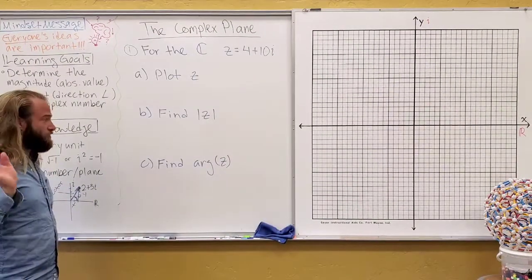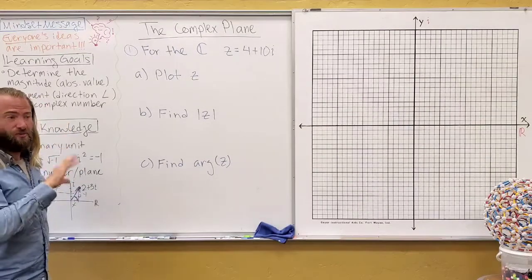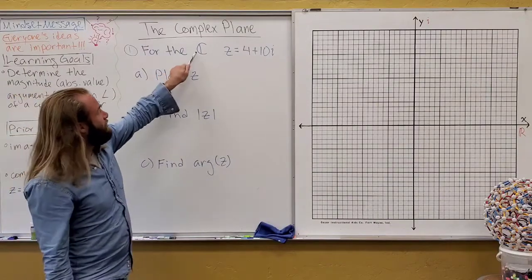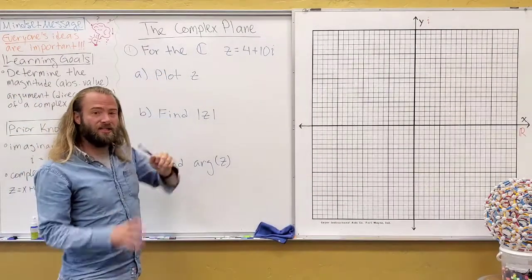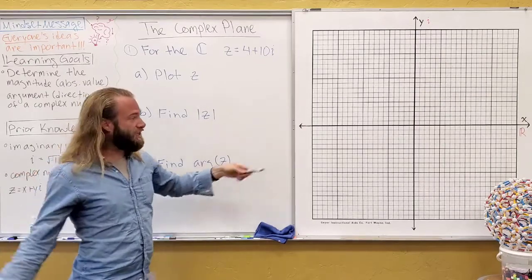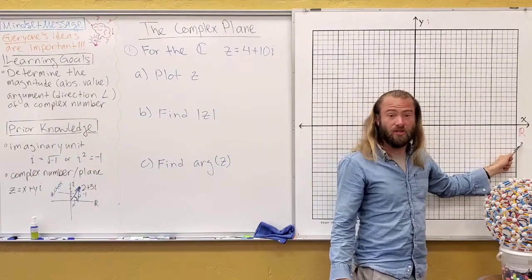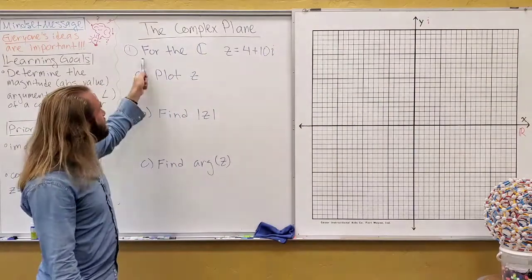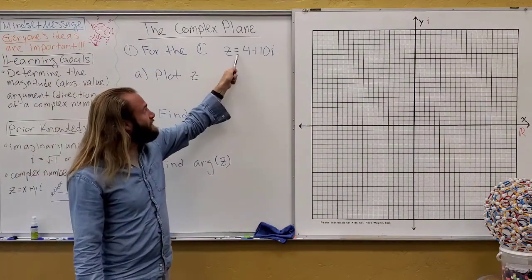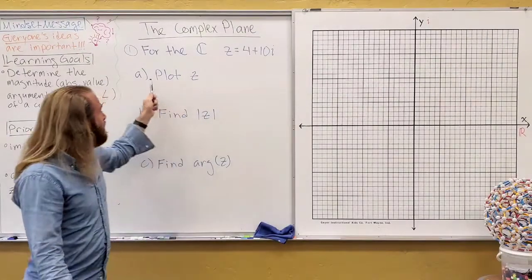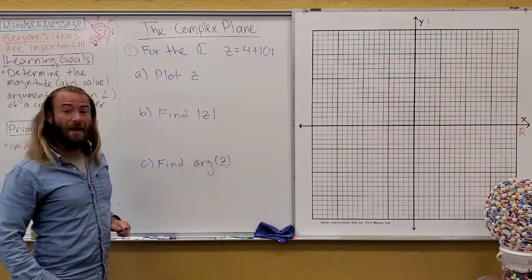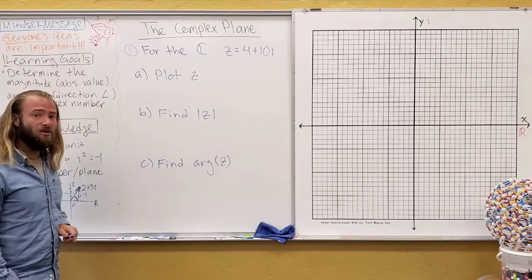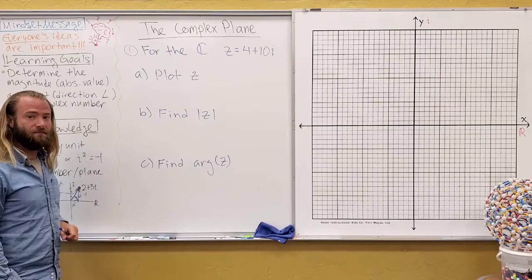Alright, so this is one I just want to start out by giving you to do yourself since we remembered the formulas and how to find things. I forgot to mention though, this capital C with a bar in it just stands for a complex number. Just like the capital R with the bar stands for a real number. I'm just reminding you of those symbols because I'll use those for shorthand sometimes. So this says for the complex number z equals 4 plus 10i, plot z, find its magnitude, and find its argument. So go ahead and pause and do that now, and then we'll look together at the solution.